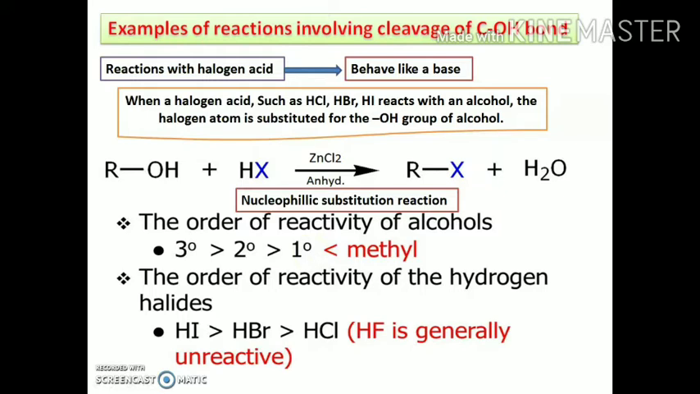The order of reactivity of the hydrogen halides is as follows. Hydrogen iodide, being a strong reducing agent, is highly reactive towards alcohols compared to hydrogen bromide, which is more reactive than hydrochloric acid. Hydrogen fluoride is generally unreactive in this case due to the strong bond between hydrogen and fluorine.